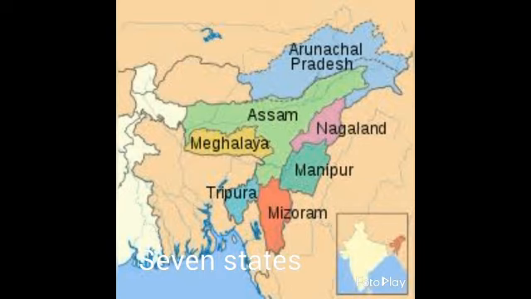In the east of India there are 7 states. They are called the 7 sisters. They are Meghalaya, Assam, Arunachal Pradesh, Nagaland, Manipur and Mizoram.